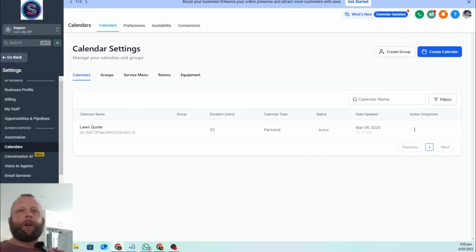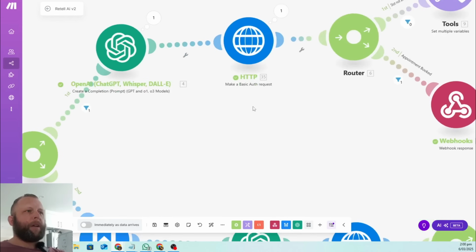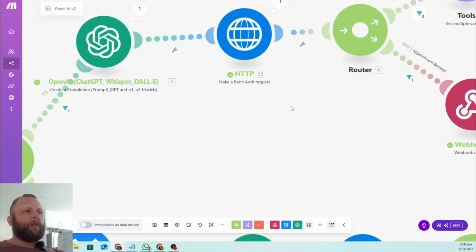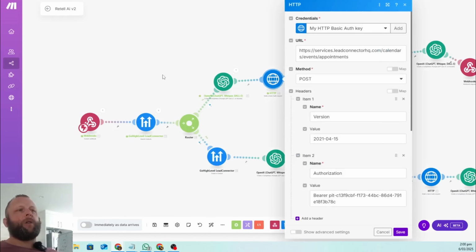So let's move back. We now have a user, and we've created this user. Now we're going to go through and create a booking. So we're going to come in here, and in this time zone, we're going to create a new HTTP request. If you do it from scratch, it's a make basic authentication request, the basic one, not the version 2 one. So I'll show you what that looks like inside. This all comes from the Highlevel